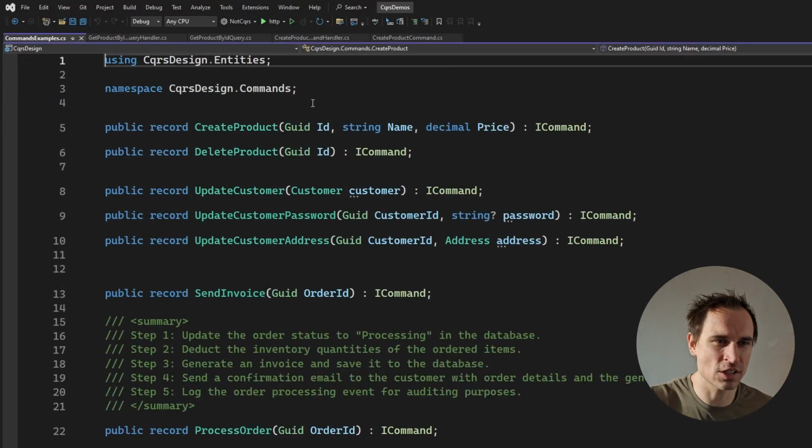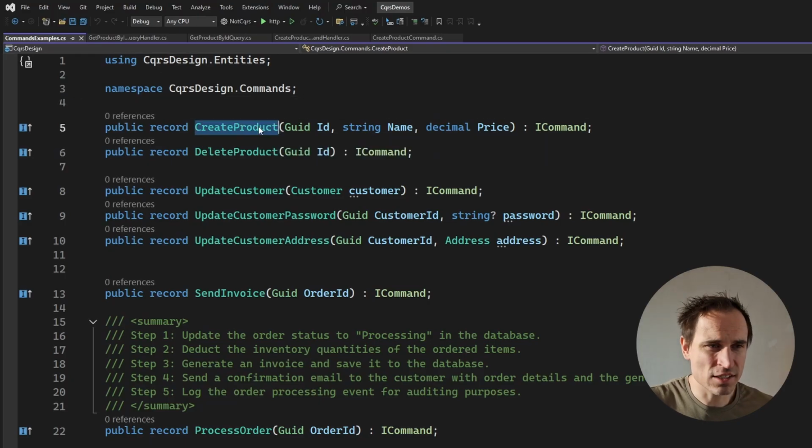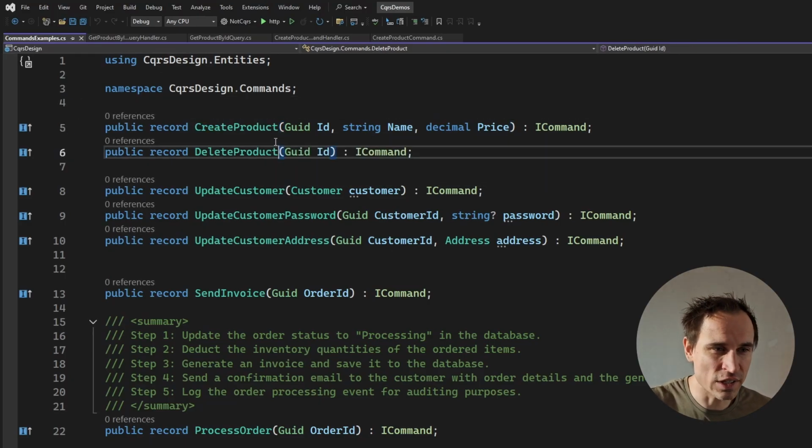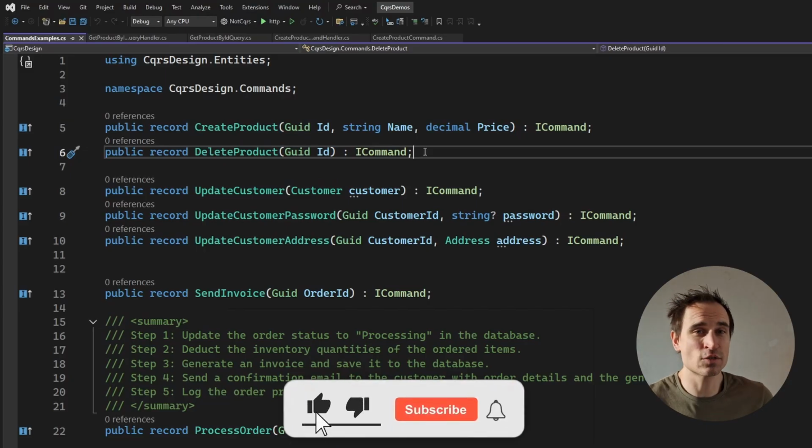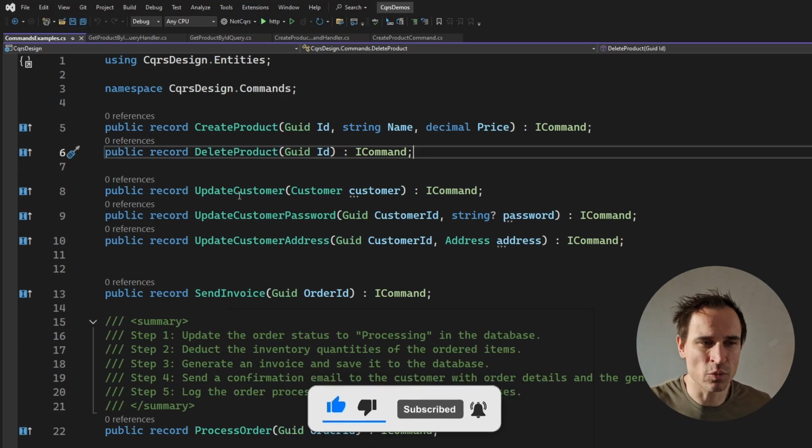Well, I have a couple of examples right here. So indeed, we could have things like create product and delete product. These commands align with CRUD operations, and that's fine. Yeah, you will have some of those. But you can also make it a little bit more interesting.